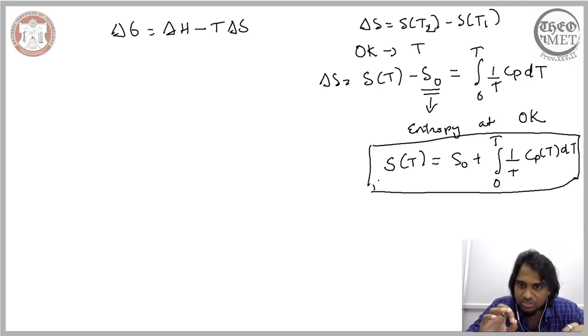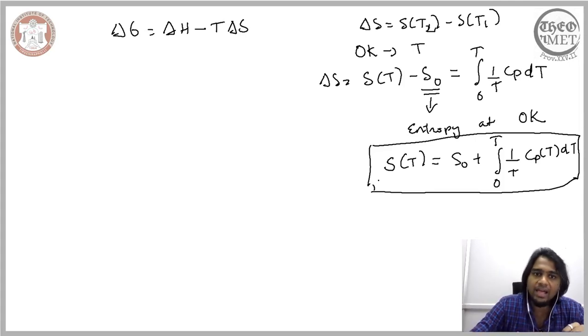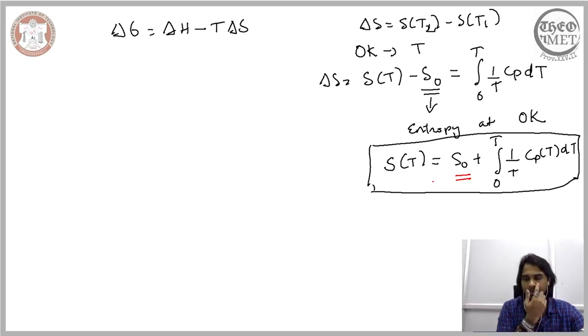And that is possible if and only if we are able to estimate the entropy at 0 Kelvin. Once we are able to estimate the entropy at 0 Kelvin, and if we know the heat capacity of the system, then using this expression here, we will be able to calculate the entropy at any given temperature.